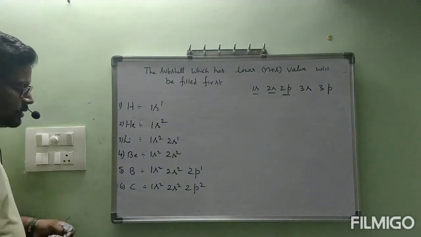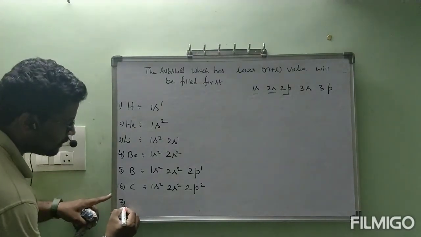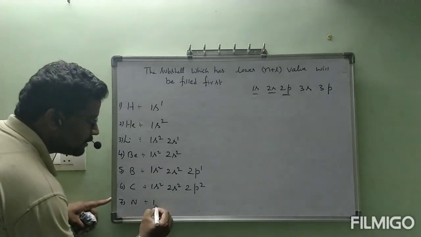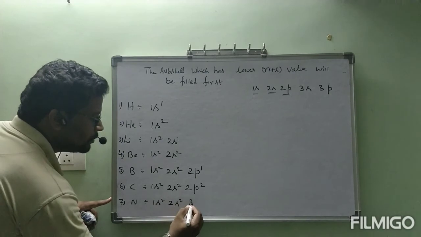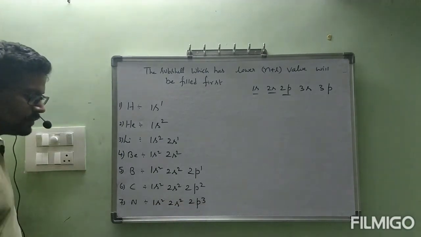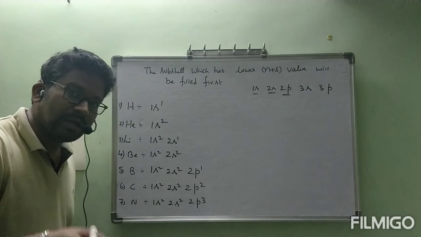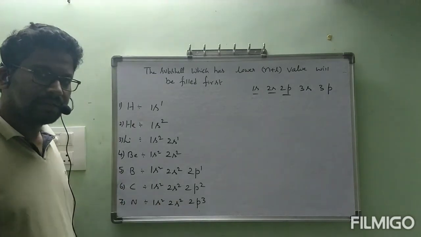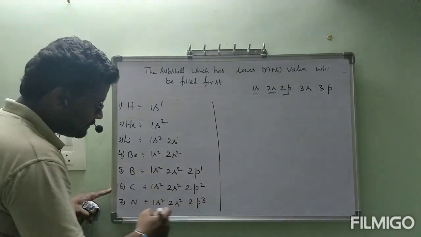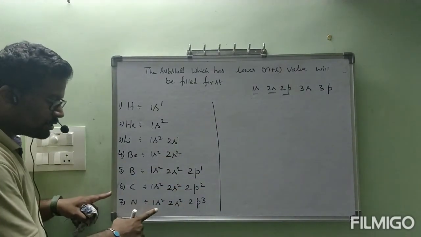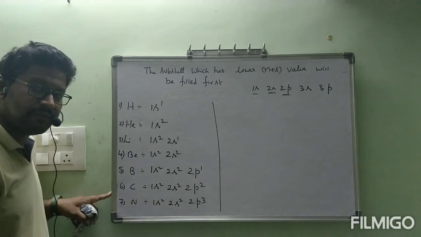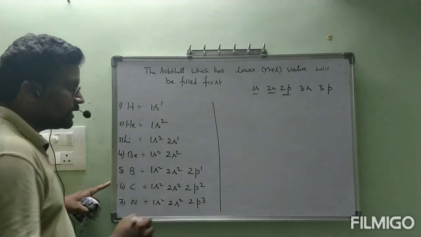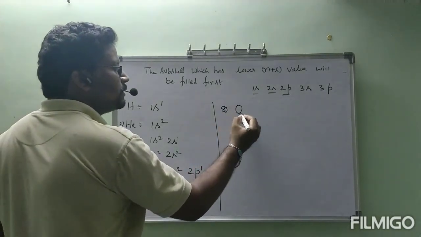Okay, carbon I wrote. Seventh one, nitrogen. Nitrogen electronic configuration is 1s2, 2s2, 2p3. Because 2p can accommodate up to 6 electrons, here I wrote 3 only, so up to 6 we can enter. This is about the 7th element, nitrogen. Electronic configuration 1s2, 2s2, 2p3. I hope you are understanding, everyone. Next, 8th one, oxygen.